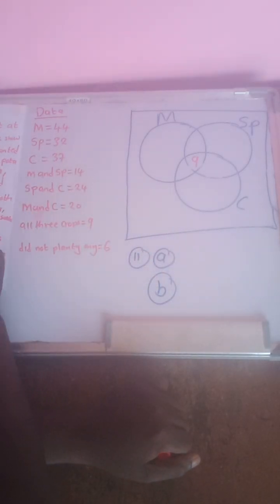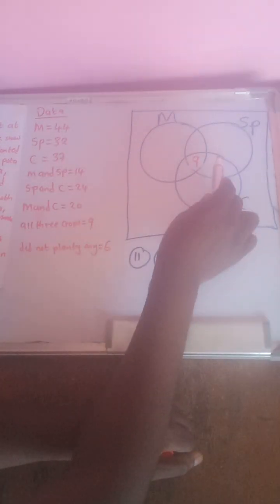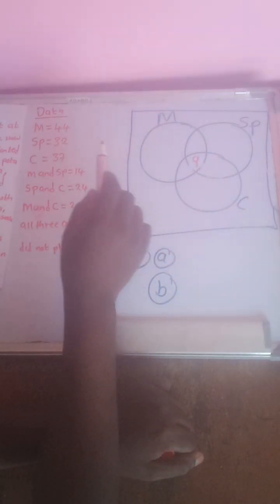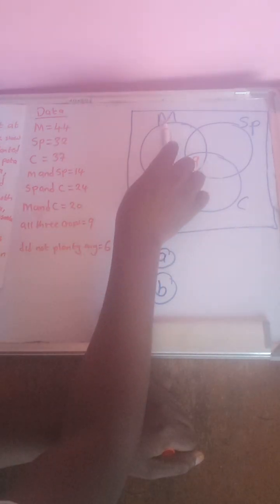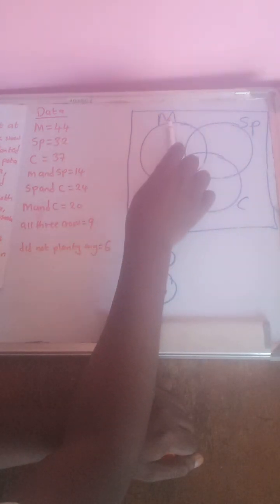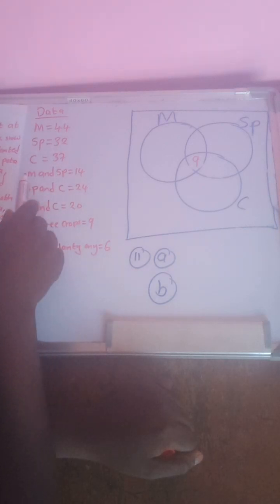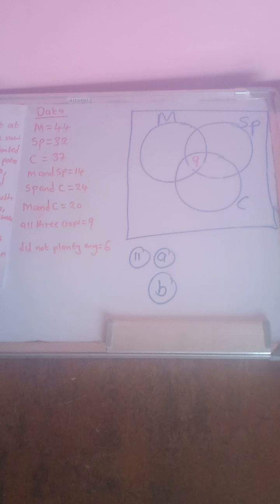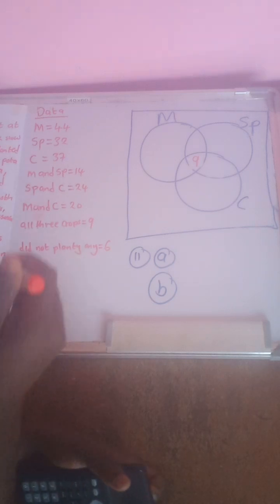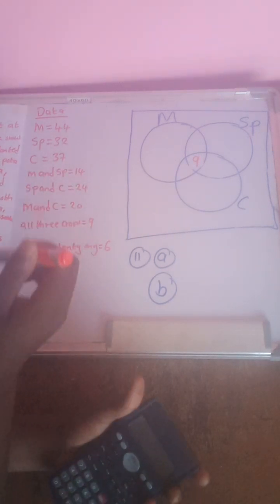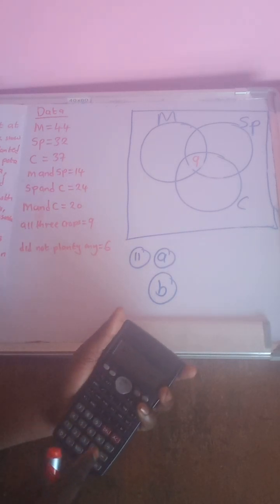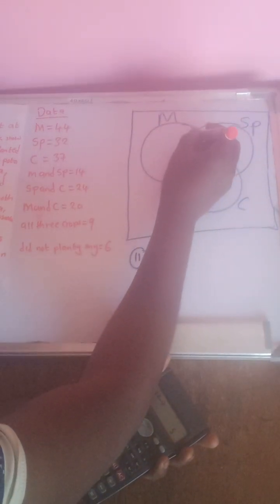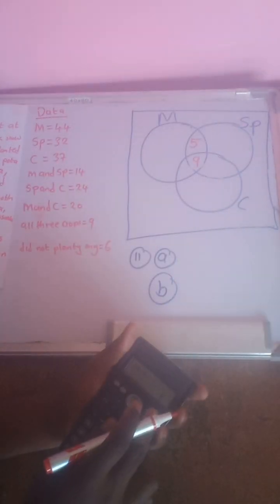The second thing to do is to write the people who planted two crops to fill in these blanks. Maize and sweet potatoes, they are how many? 14. So you say 14 minus 9. What do you get? You get 5. You write 5 there.